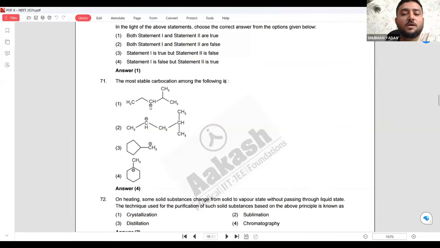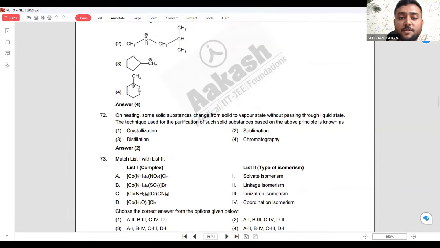So if you count how many alpha hydrogens are there, it is 1, 2, 3. 3. Okay. For this, it is 2. In the 5. Okay. Here it is... Only 1 alpha hydrogen is there. Here 3, 4, 5, 6, 7. 7 alpha hydrogens are there. Okay. So the answer will be this. समझ में आया? Why the answer is this?